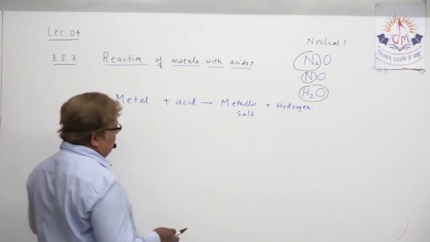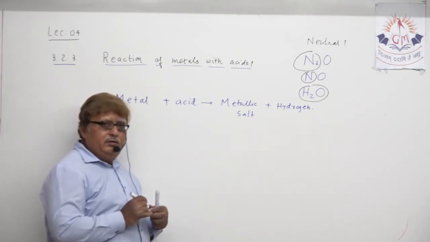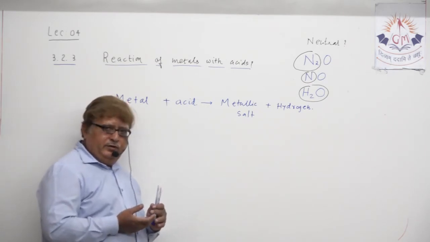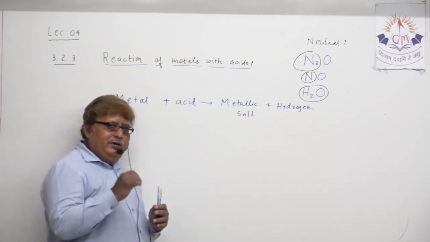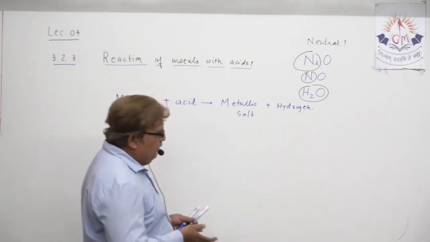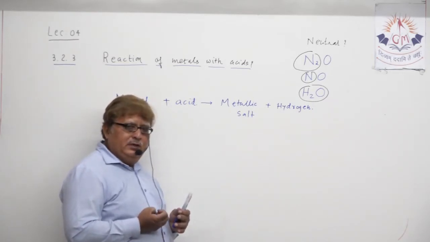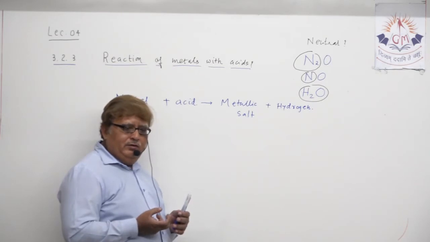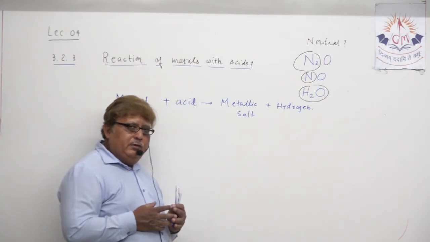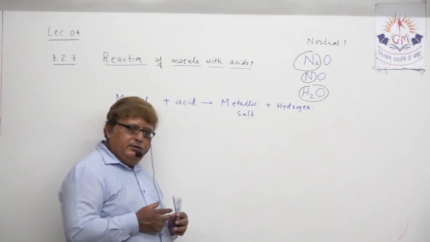Understand? In the textbook they have given it in the format of an activity also, that you take dilute hydrochloric acid in a vessel and you place magnesium, then aluminium, then zinc, iron, any metal, and you see what happens. Ultimately we all know that this particular chemical reaction is going to produce metallic salt and hydrogen gas.